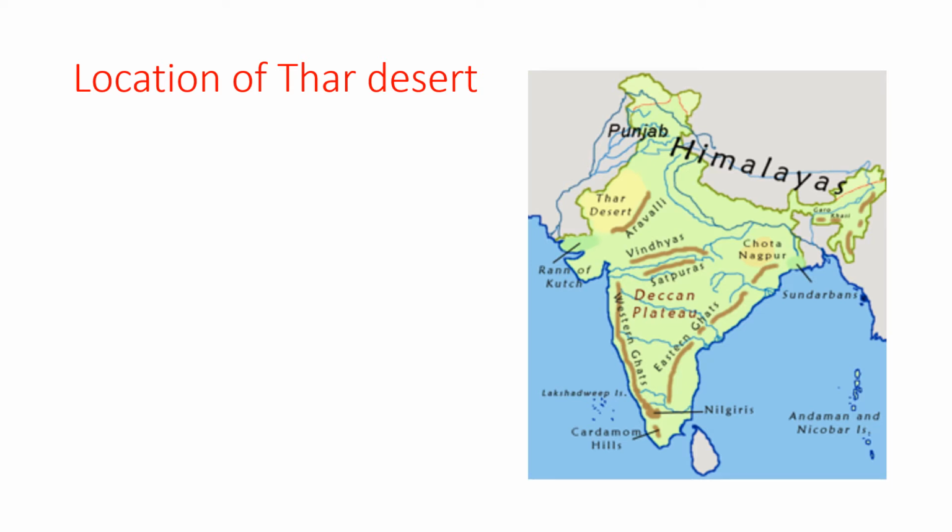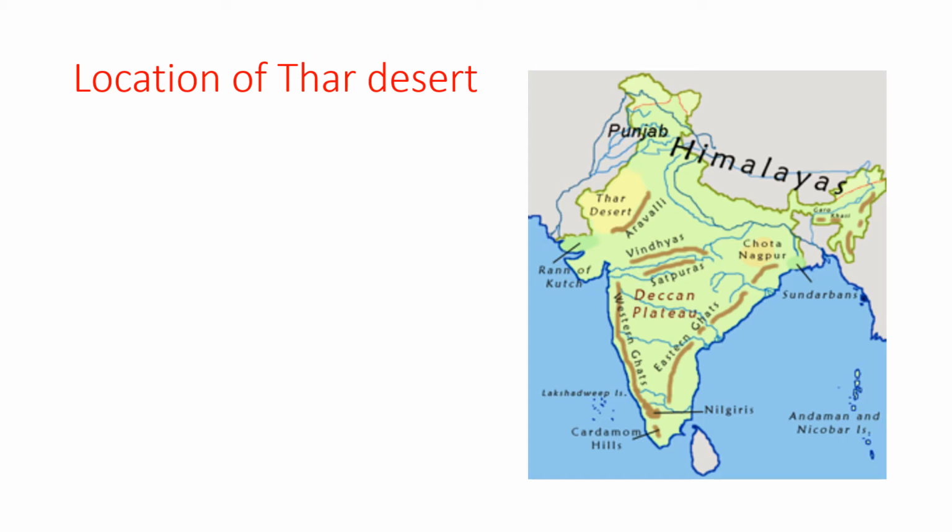The Thar Desert, also known as the Great Indian Desert, lies mostly in Rajasthan. It extends from the Satluj River, surrounded by the Aravalli Range on the southeast, by the Ran of Kutch on the south, and by the Indus River on the west.